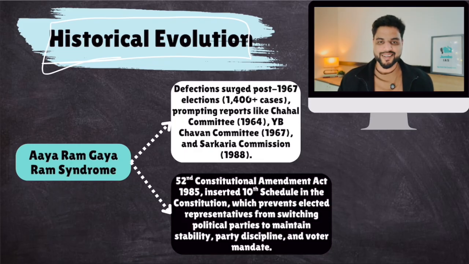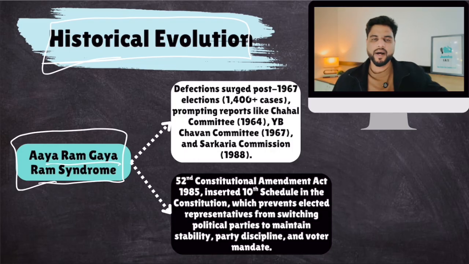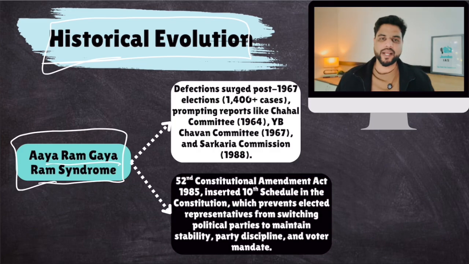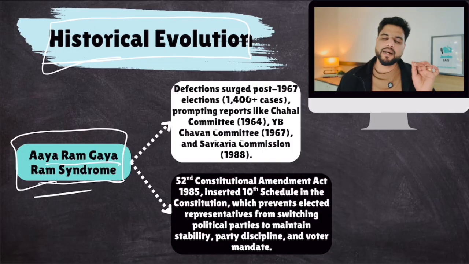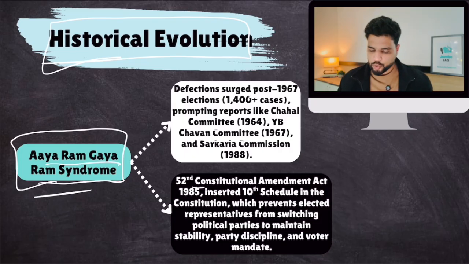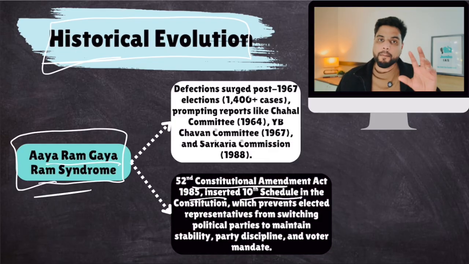It was earlier known as the Ayaram Gayaram syndrome, which means the legislator came to one party and then within a short span of time went back to another party, shifting parties very quickly. This was called the Ayaram Gayaram syndrome. Now, defections surged after the 1967 elections, prompting reports; the Chahal Committee, YB Chavan Committee and Sarkaria Commission were formed. All these committees and commissions recommended that we need an anti-defection law. Listening to them, the 52nd Constitutional Amendment Act was passed, which inserted the 10th Schedule, so as to maintain, again, party discipline.